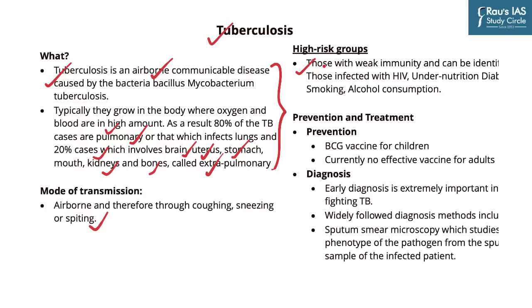Just like most other infectious diseases, people with immune compromised situations like HIV, undernutrition, diabetes, people who smoke and have high alcohol consumption are more vulnerable to TB than others.